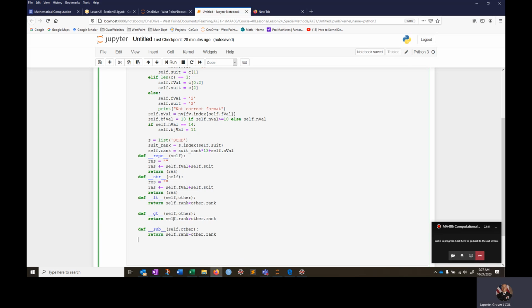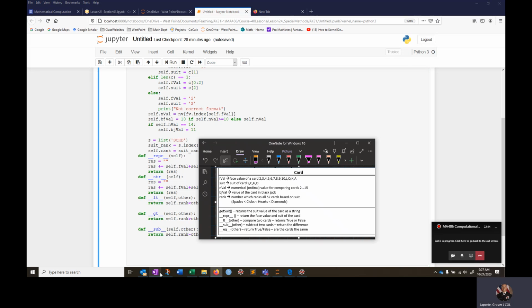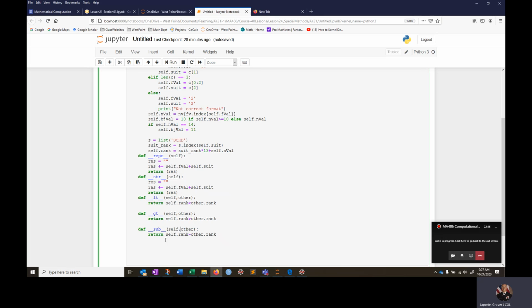I think we'll be good there. And what's the last? Let me just make sure I hit everything. So how do we know if two cards are equal? def __eq__(self, other): return self.rank == other.rank. So we're doing everything based on this rank. You could definitely compare face value and suit value, but since I have this rank thing already in the object, I might as well use it.